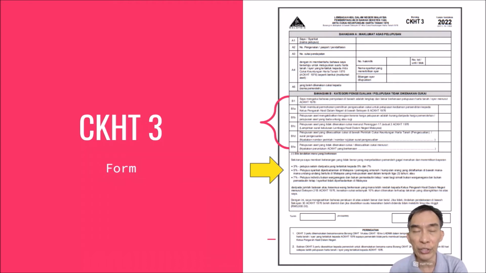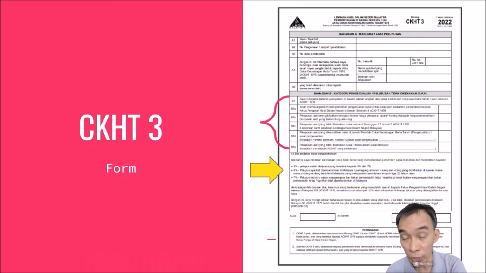So let us move on to B1C, pelupusan aset yang tidak dikenakan cukai menurut Peraturan 17 Jadual 2. In this case, I will show later, but in short, it is the transfer of property for amalgamation or for better efficiency between companies, where you do not need to pay tax, so it's no gain, no loss. Therefore, you need to declare here that there is no RPGT involved, by CKHT 3 submission.